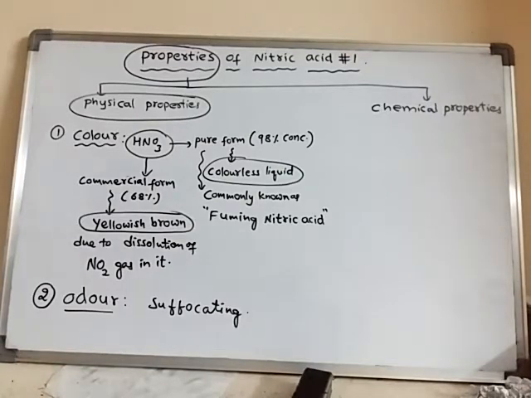In the nitric acid atmosphere, a person cannot breathe properly. He feels breathlessness. Such a property is said to be suffocating property. So he is unable to sense the smell, because he is unable to breathe.